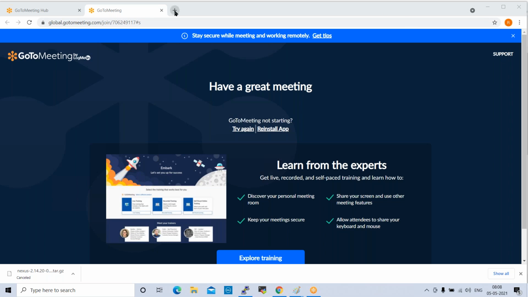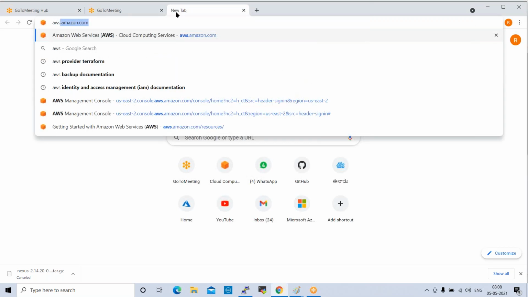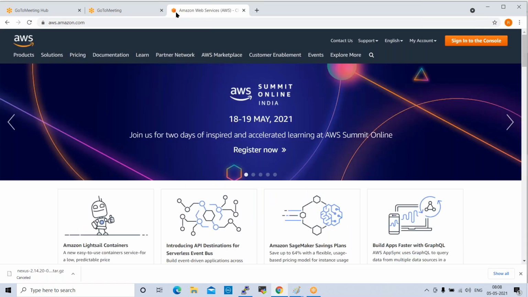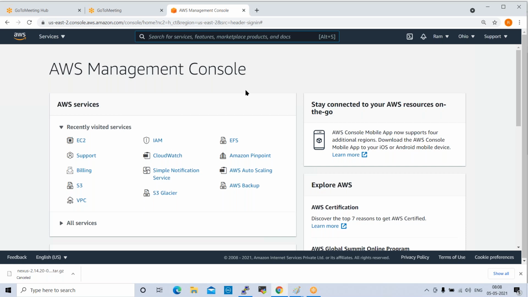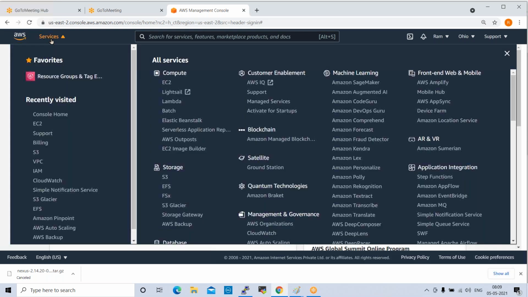So let us go to the console here, aws.amazon.com. Sign in to the console. If you want to create an EC2 instance, first we need to go to Services. This is our compute. These are the compute resources. So this is EC2, Elastic Compute Cloud.